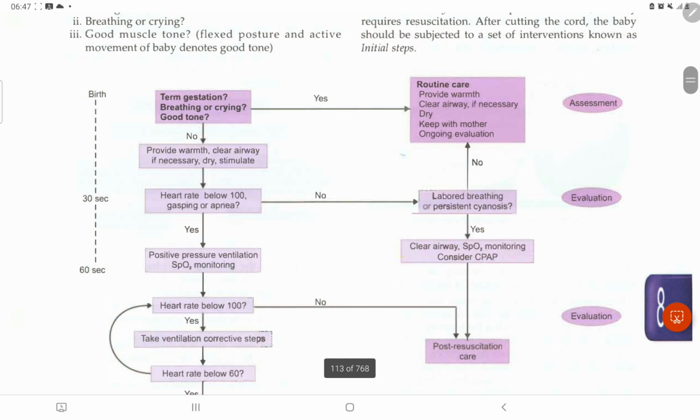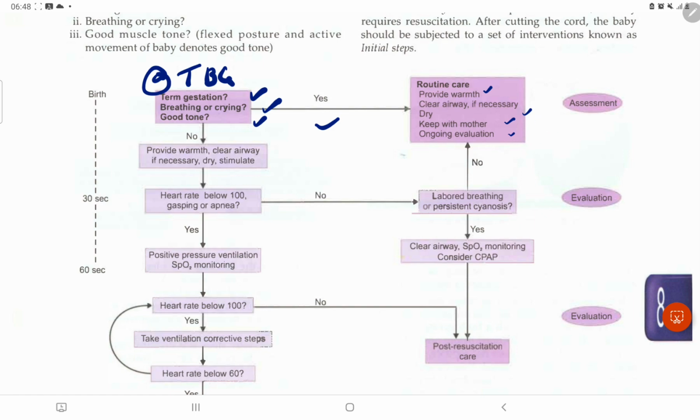Okay, so let us start from here. Initially at birth, we will be looking at 3 things: either the baby is term gestation, or the breathing or crying is there, or good tone. Okay, we can remember by the help of TBG. So first thing is either term gestation, either there is breathing or crying, or there is good tone. So these 3 things we have to look for. If yes, then what happens? We can do the normal procedure that is done in the normal delivery room: provide warmth, routine care, clear airway if necessary, dry, keep with mother, ongoing evaluation. Okay, those are the things over here.